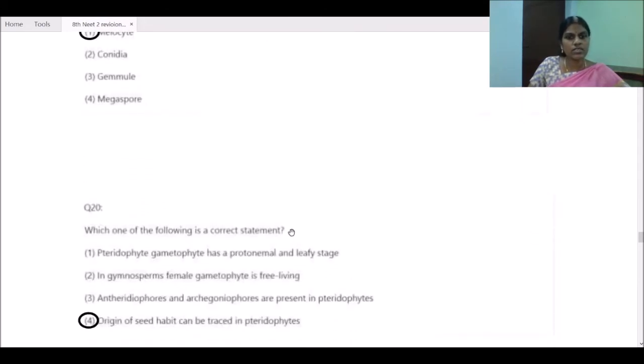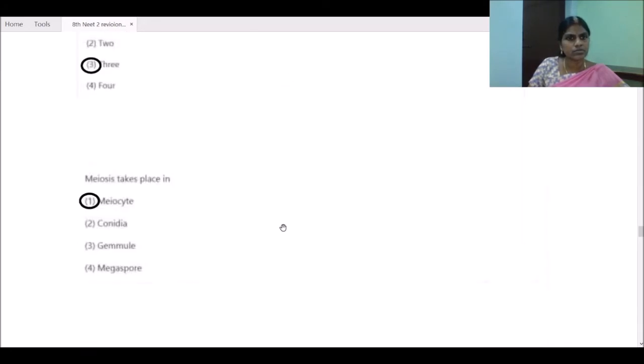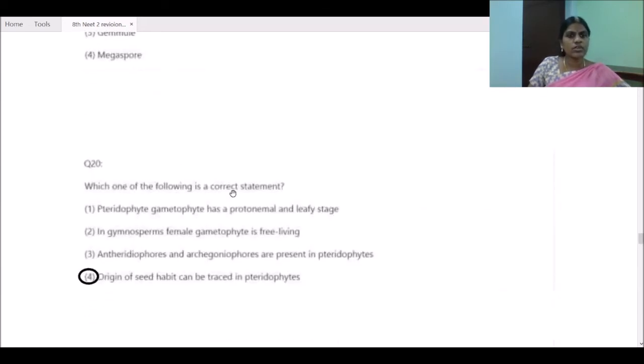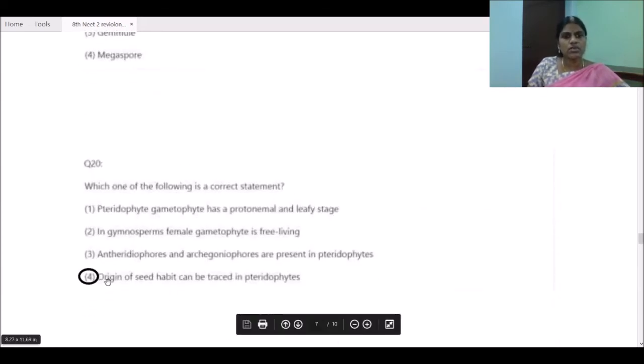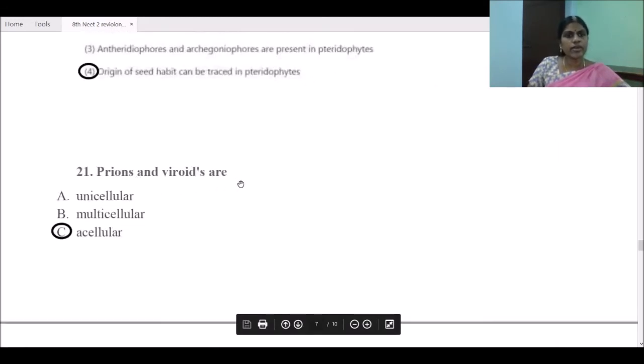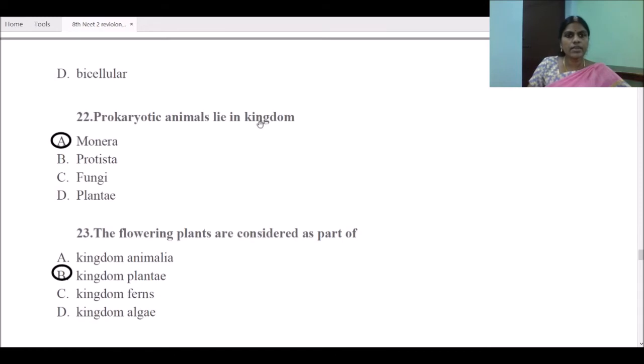Which one of the following is a correct statement here? Which one is false here? The last one. Meiosis takes place in meiocyte. Which of the following is a correct statement here again? Origin of seed habit can be traced in pteridophytes. Prions and viroids are acellular. Prokaryotic organisms lie in kingdom Monera.